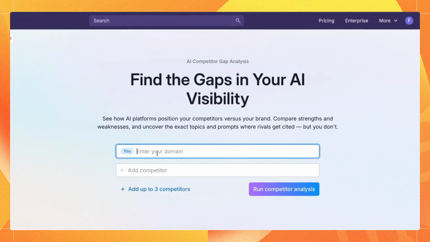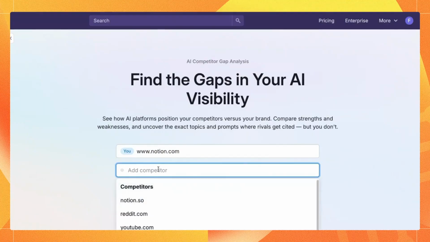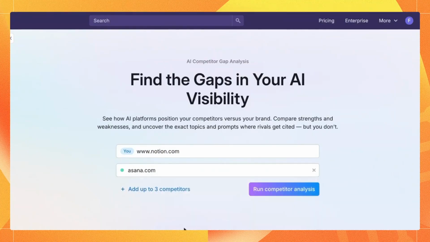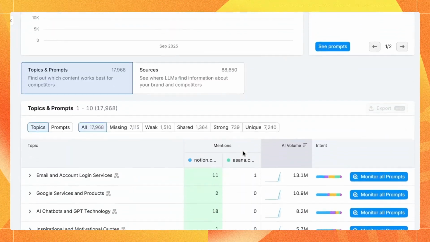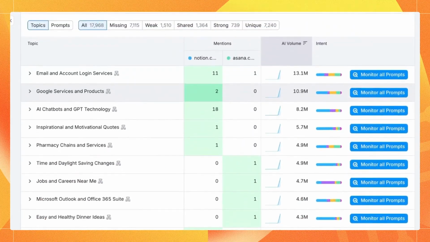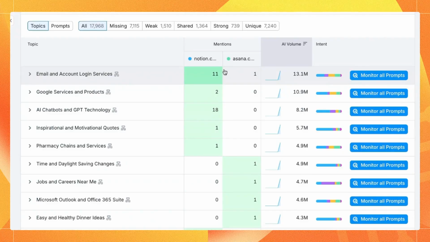Once more, we're going to use Notion as an example, typing Notion in here. And based on our previous competitor analysis, we noticed that Asana is the competitor that's doing the best in terms of AI visibility. So we're going to keep the competitive analysis to just two or just one competitor here and then run the analysis.